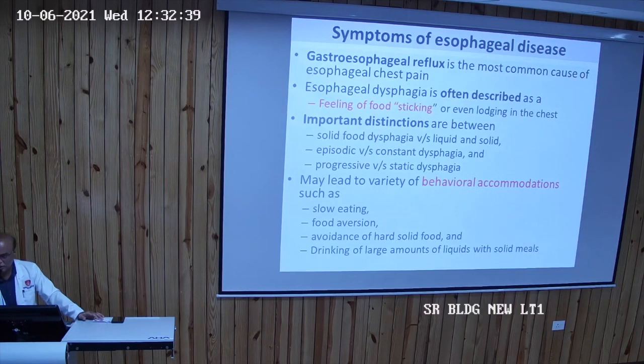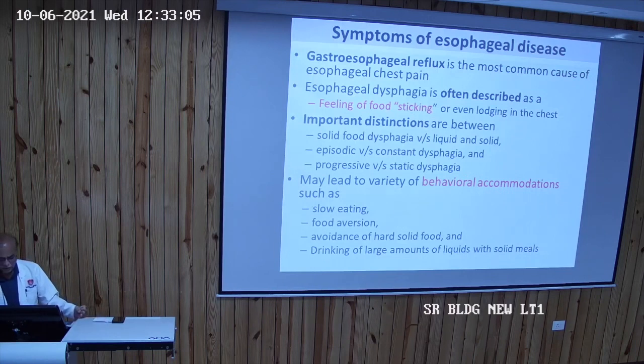Episodic or constant. Episodic means it happens sometimes and sometimes doesn't happen at mealtime. Whether it is progressive or static. If the problem has been going on for 6 months, then you are more relaxed, that maybe it is due to GERD only. If it is progressing over the last 1 month, where earlier it was a little, and now he is not able to eat food at all, that should strike you, there may be some neoplasm.